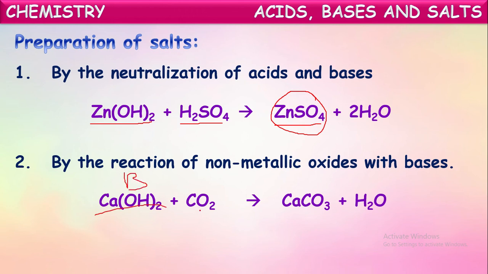Here the non-metallic oxide is carbon dioxide. This acts as an acid here. These two on reaction form calcium carbonate salt and water. The salt formed here is calcium carbonate, which we commonly call limestone. So in this way, non-metallic oxides act as acids, and on reaction with bases they form salt and water.